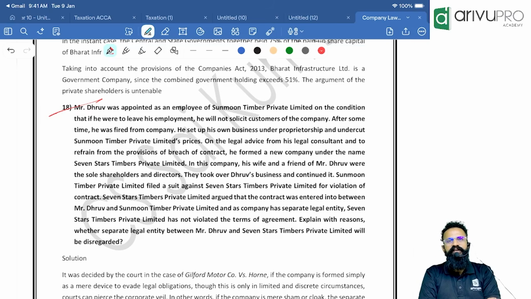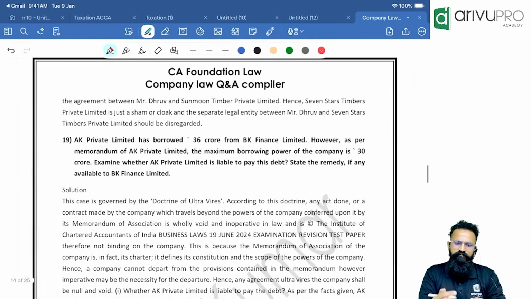That's the case law. What is the case law for, people? Lifting of corporate veil, under which, people, whenever the company is used for doing anything which cannot be done directly, or if the company is utilized for any fraudulent purposes, the corporate veil can be lifted. Case law, people, Gilford Motor Company versus Horn. Yeah, that's a case law. I'm not just going through.